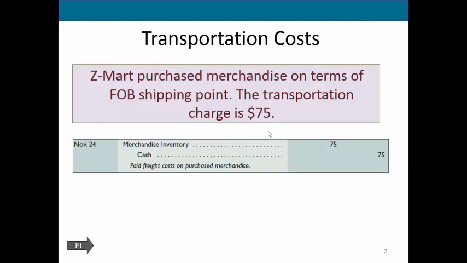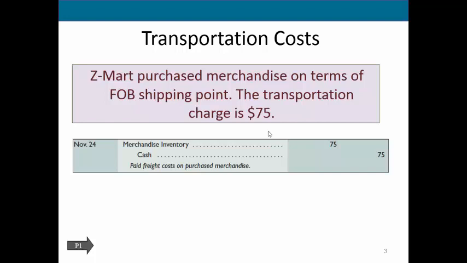So how do we actually show this journal entry if we are the buyer and we are the ones who own the goods and therefore we pay the freight? So we purchased some merchandise on terms of FOB shipping point. We are the destination because we are the company that has bought these goods. If they transferred ownership at shipping point, that means that we owned them on the road the whole time that they're coming to us. So we have to pay the transportation charge.